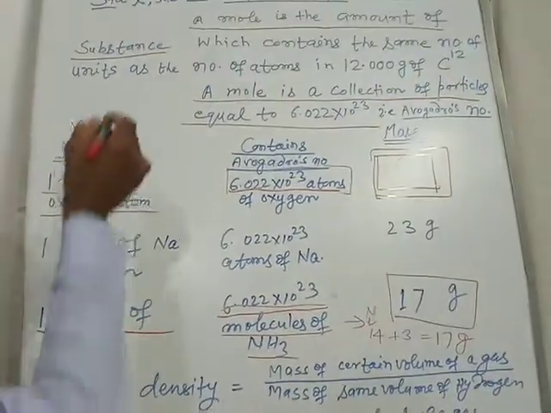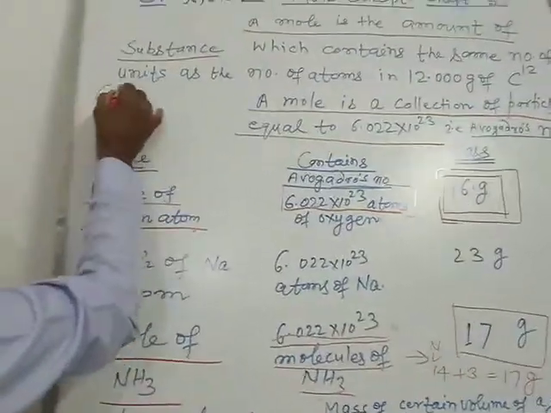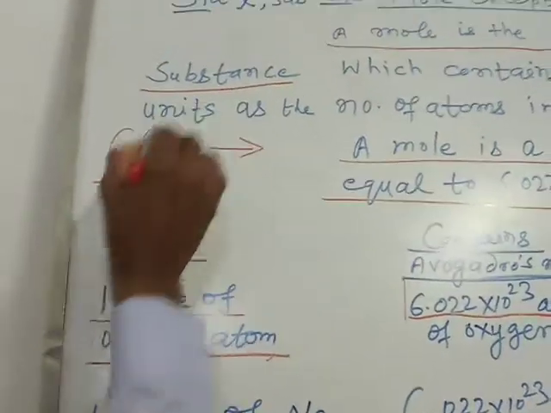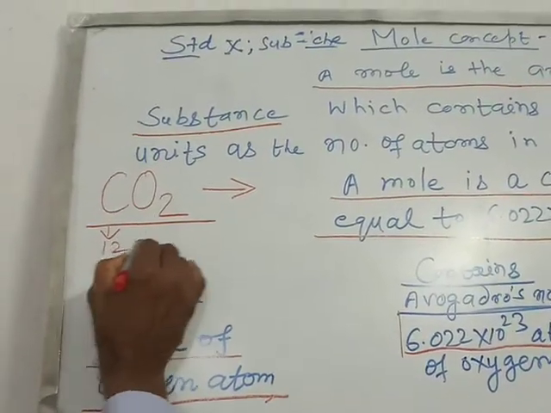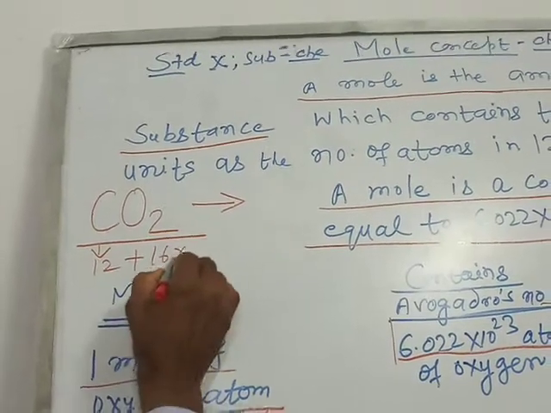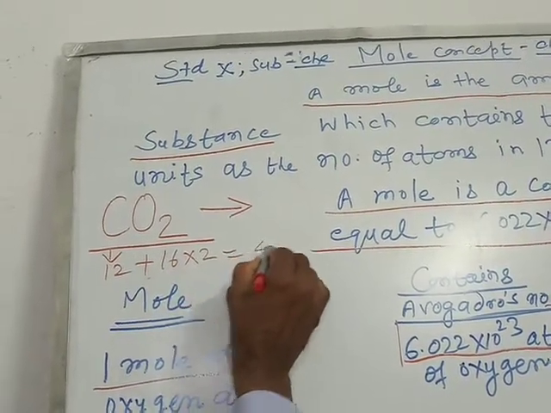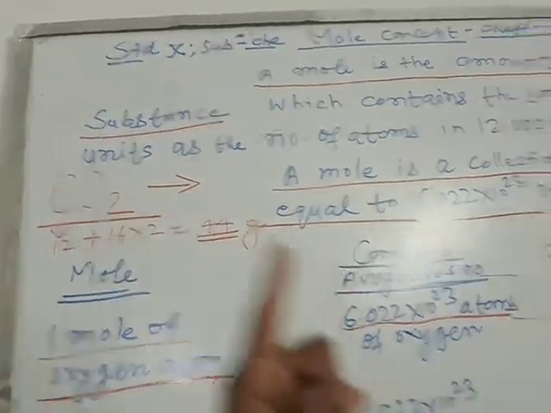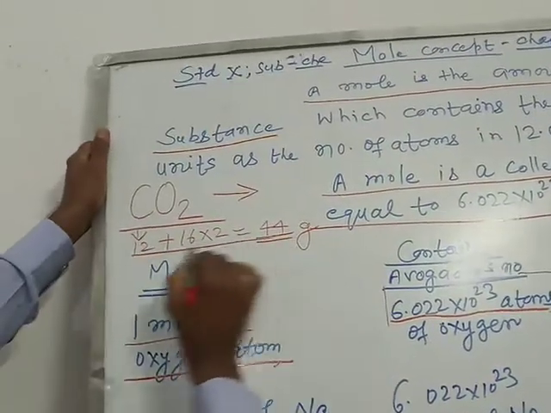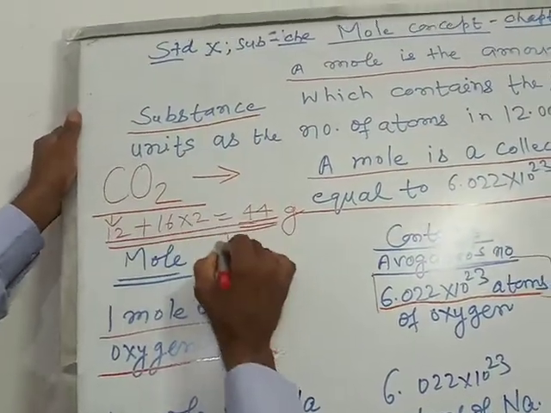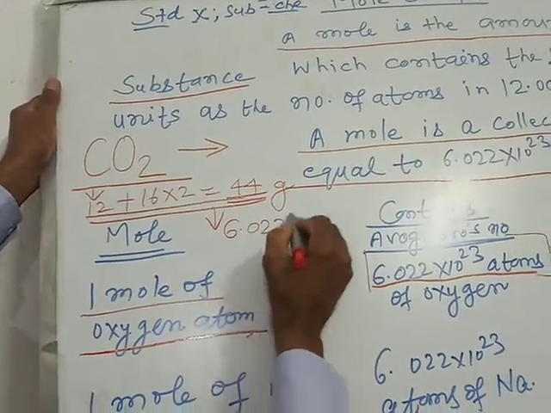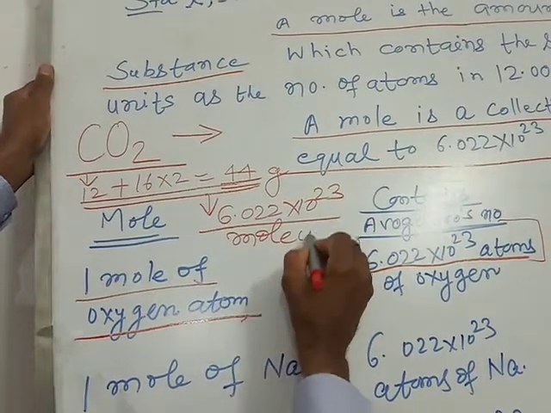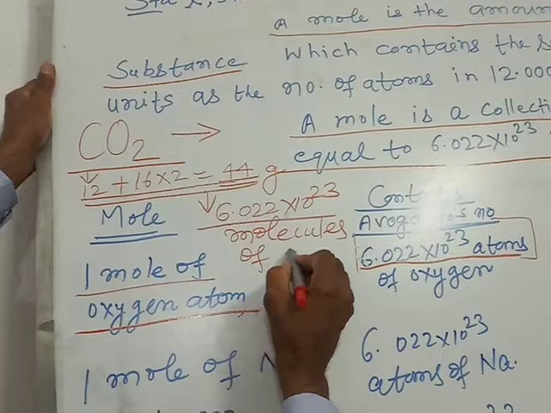We can take carbon dioxide as well. 1 mole of carbon dioxide means carbon 12, oxygen 16 with 2 atoms multiplied by 2, that is equal to 44. It means 44 gram of carbon dioxide is 1 mole of carbon dioxide. It also explains that 6.022 into 10 to the power 23 molecules are there in 1 mole of carbon dioxide.